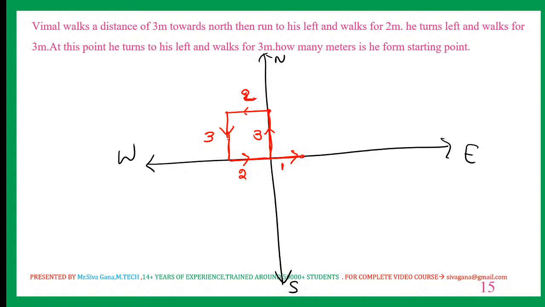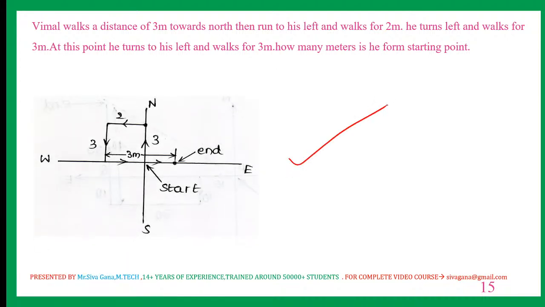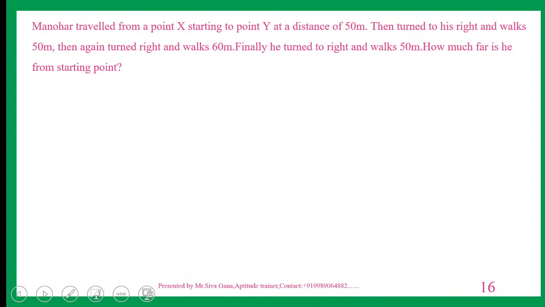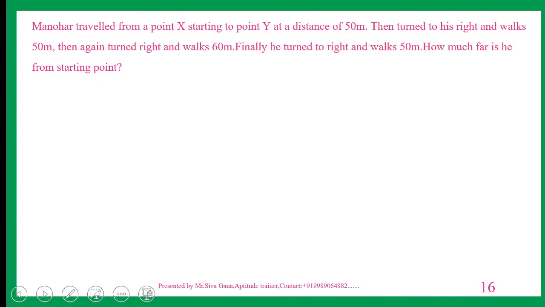How many meters is he from starting? This is the starting. This is the ending. Just 1 meter. The answer for this question is only 1 meter. Let us see the same diagram. Exactly the same diagram. Just 1 meter. Next question. Again in this question, and in the previous question also, the ending point is on pole. Let us see this question.